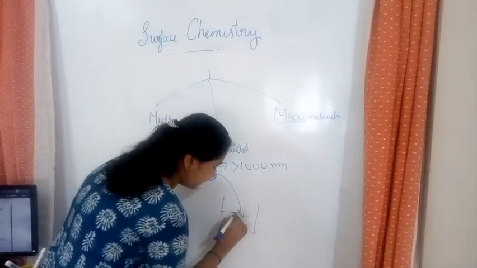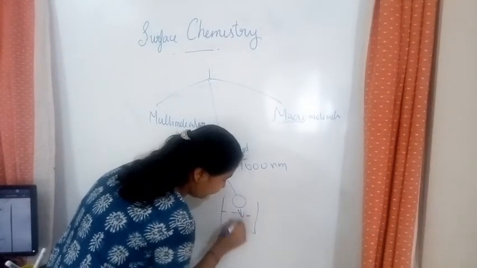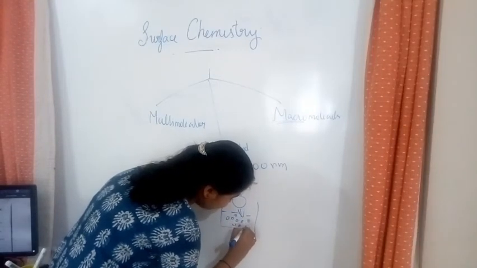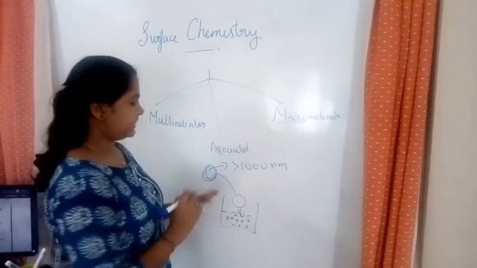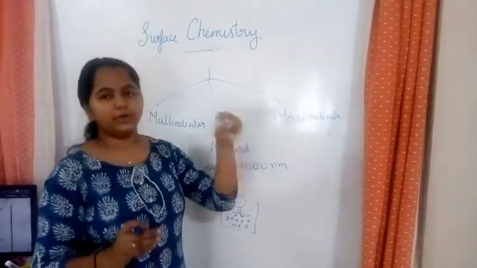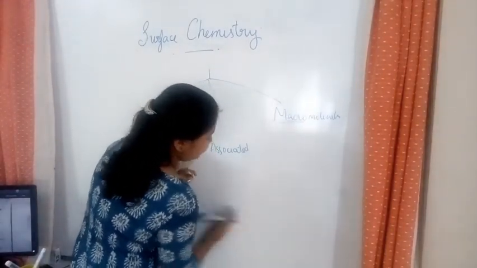When it is still here, it will be the same size. When it is falling inside, it will separate into colloidal particle sizes and then it will show the properties of a colloid. Okay, so this is macromolecular colloids, and then we have to learn about associated colloids.